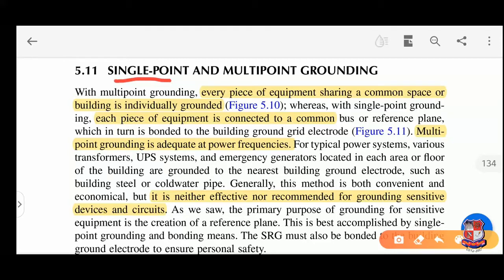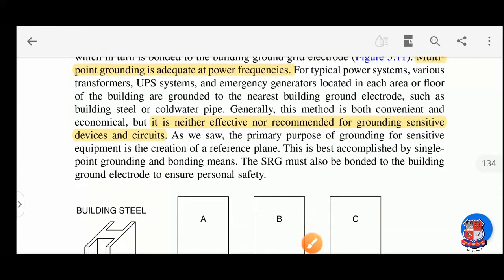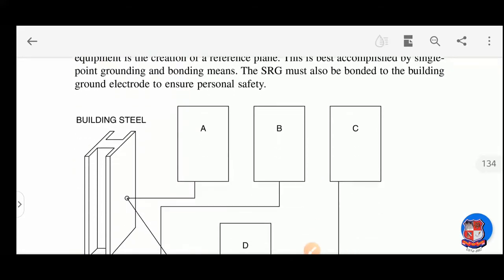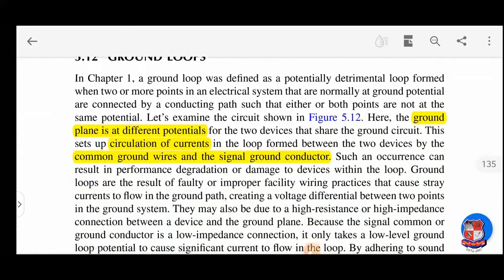if there is no communication or any high frequency equipment, and only the transformers and UPS system is there, then you can use the multi-point grounding. So it is just simple like that. Okay, so the SRG must be bonded to the building ground electrode. So we can end this topic.